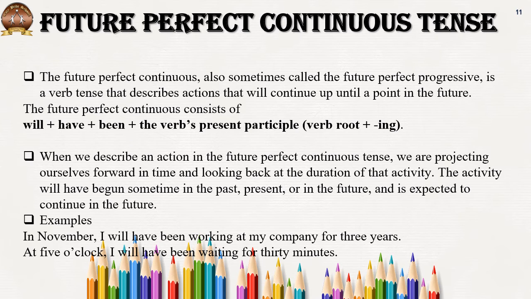Okay, and what is the deadline that indicates the perfect? November. See, two time frames, one of start and one of end. At 5 o'clock, I will have been waiting for 30 minutes. Again, two times, 30 and 5. See, the end time is 5. The starting is, I will have been waiting for 30 minutes. So, continuous waiting for 30 minutes. At what point of time? At 5.